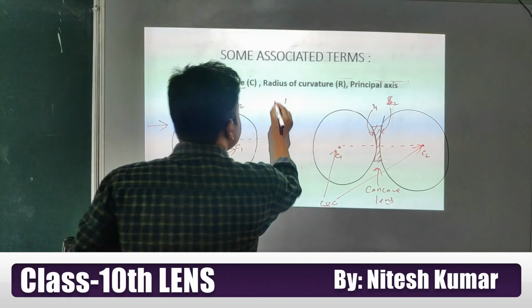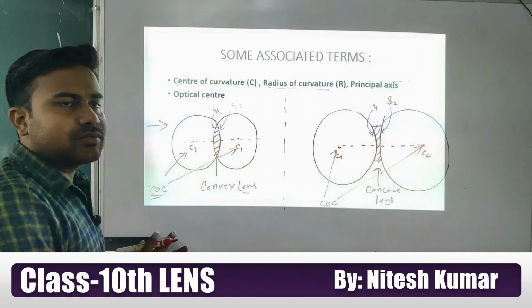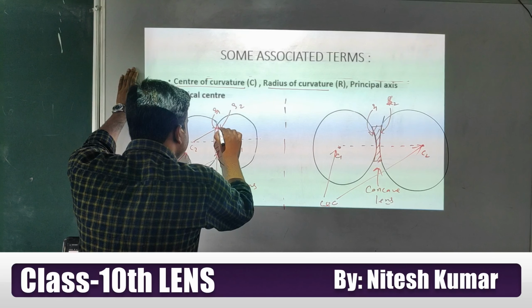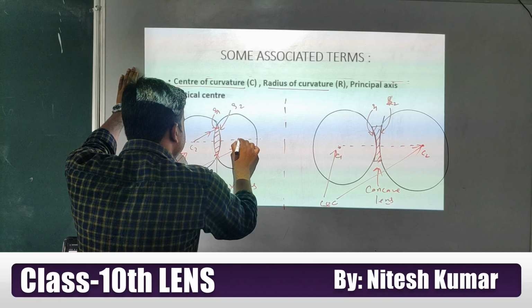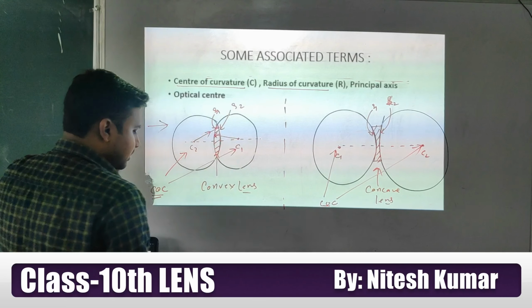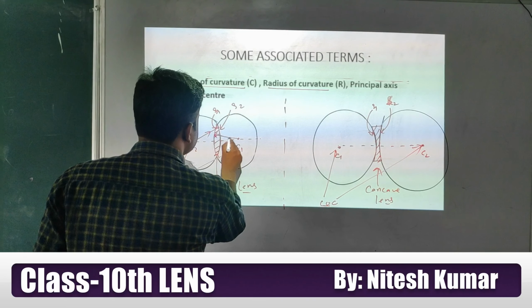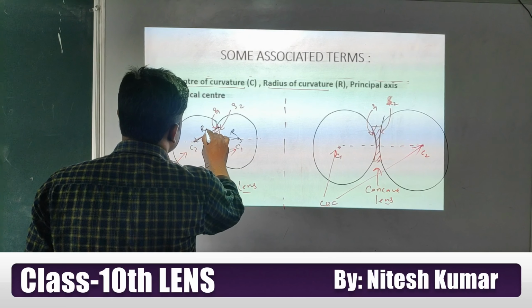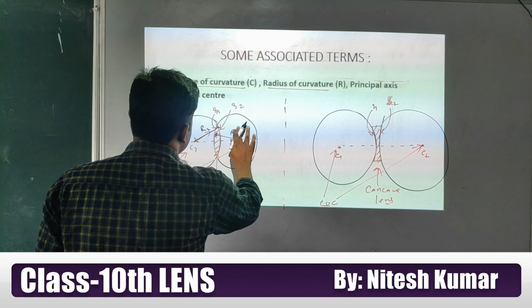The second word is radius of curvature. We'll discuss here what radius of curvature is. This radius, student, I am talking about this radius. This is called the R2 radius, and this one is the R1 radius.